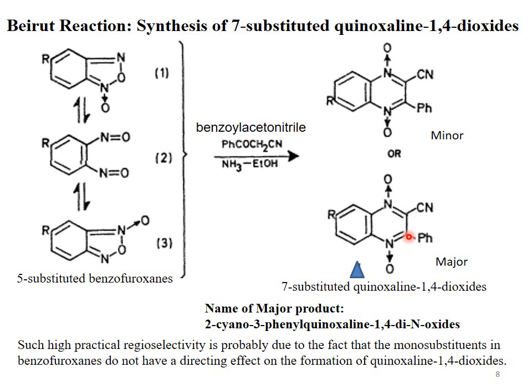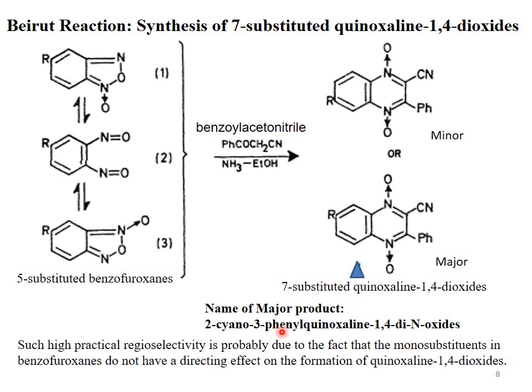One is obtained in minor form, and the other isomer in major form, and this is the 7-substituted quinoxaline 1,4-dioxide. So the reactant is benzofuroxane, and the product is quinoxaline 1,4-dioxide.